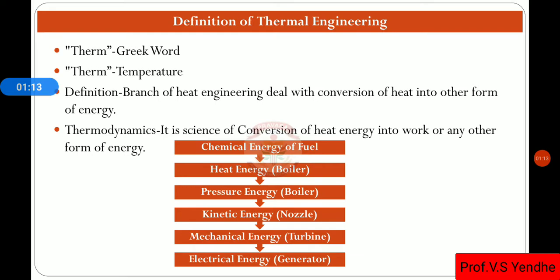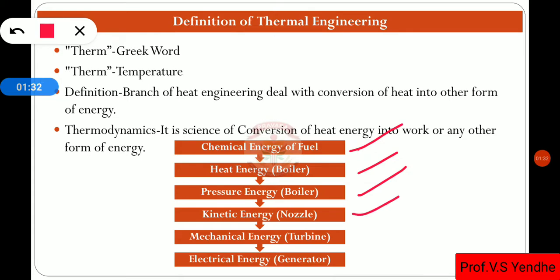That mechanical work is given to the generator or alternator so that electrical energy is produced. The chemical energy of the fuel is converted into heat energy in the boiler, then the pressure energy of the steam is converted into kinetic energy in the nozzle, then mechanical work is produced in the turbine, and that rotation is given to the alternator or generator, and there is the production of electricity. This is the sequence, or the example, of thermodynamics.